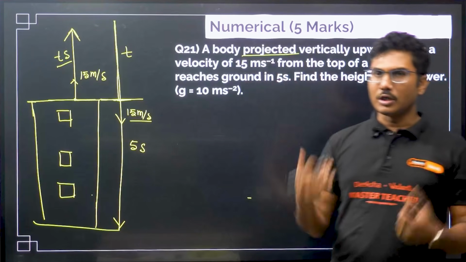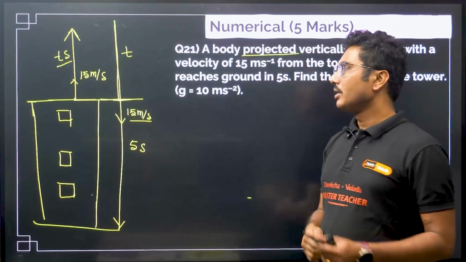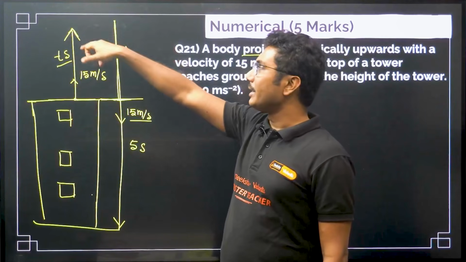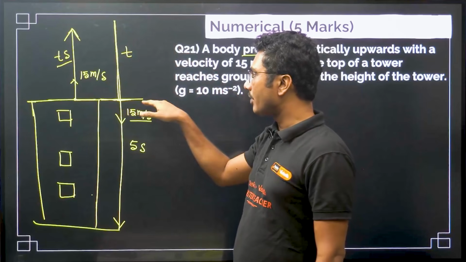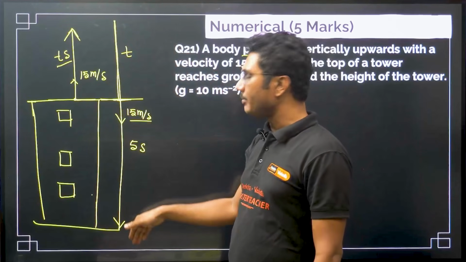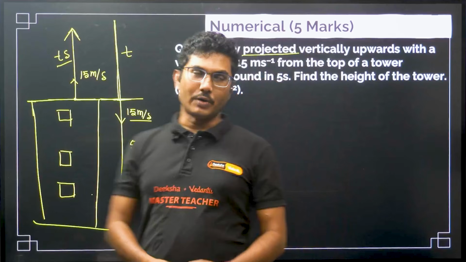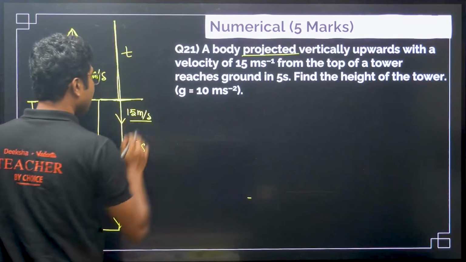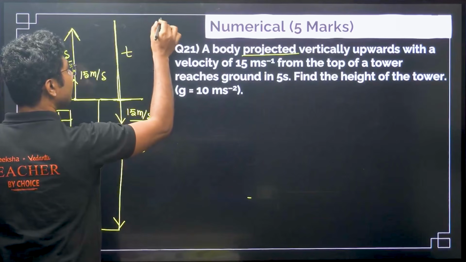So, this is the shortcut that you have to understand. t seconds it will take to reach the top, it will take another t seconds to reach the level of the tower, and the remaining time it will fall to the ground. So, what is the time taken by it to reach the ground from here onwards? Total time was 5 seconds.